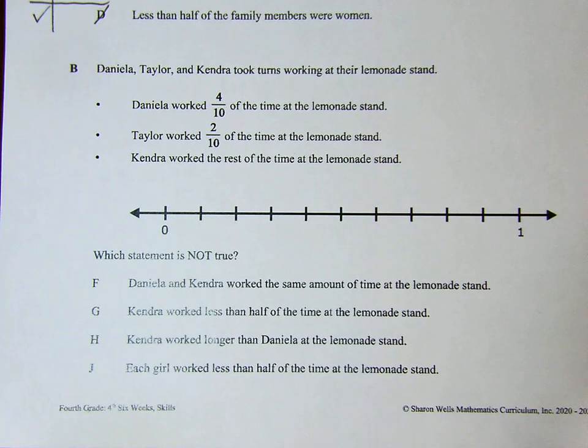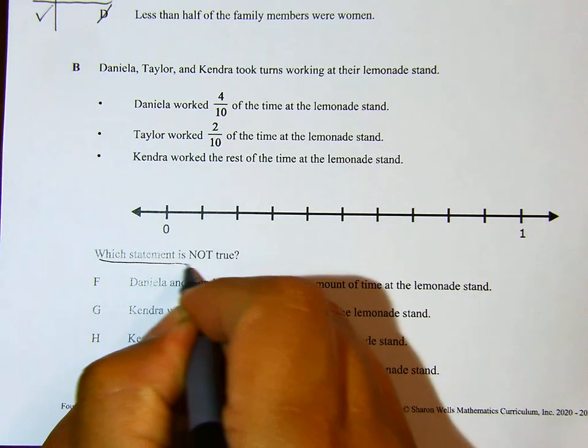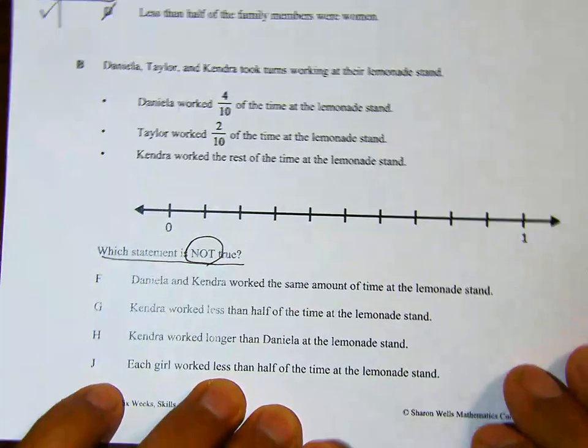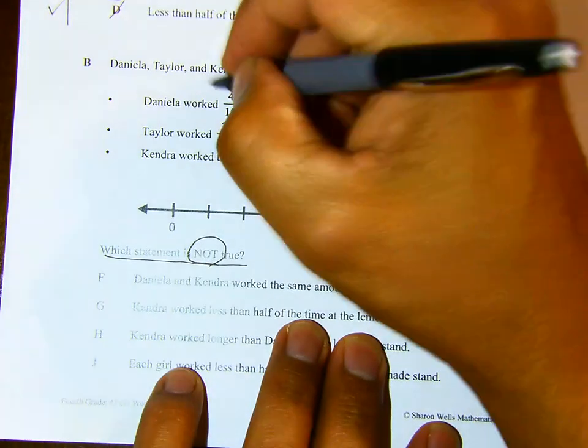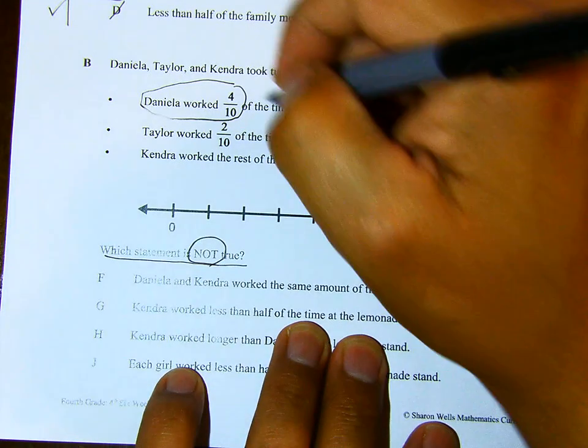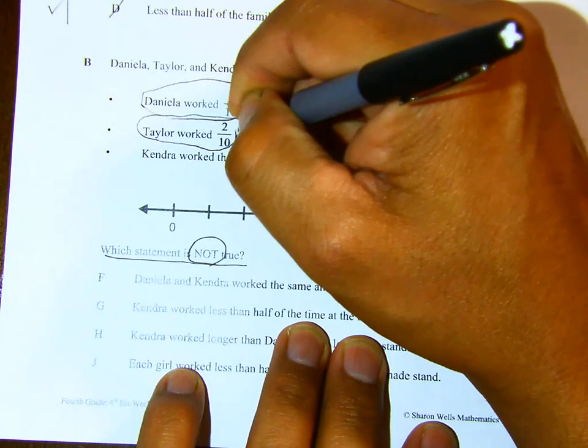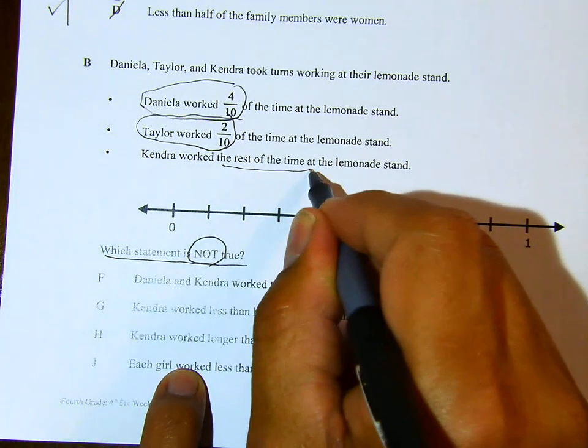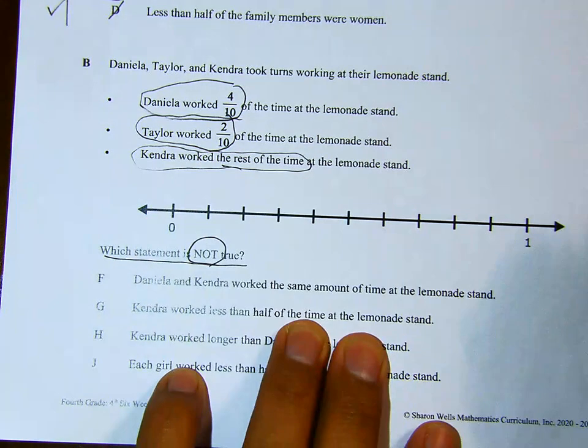Daniela, Taylor, and Kendra took turns working at their lemonade stand. Daniela worked 4/10 of the time at the lemonade stand. Taylor worked 2/10 of the time at the lemonade stand. Kendra worked the rest of the time at the lemonade stand. Which statement is not true? So again, we're looking for the one that is not true. So we know that Daniela worked 4/10 of the time. Taylor worked 2/10 of the time. And the rest of the time, Kendra worked.